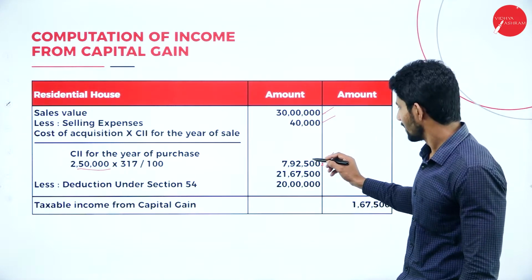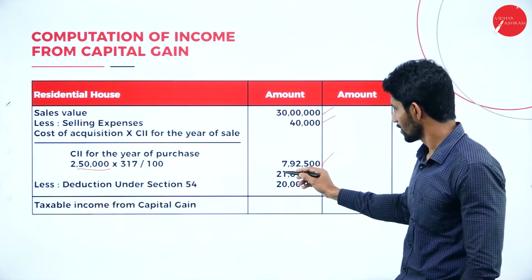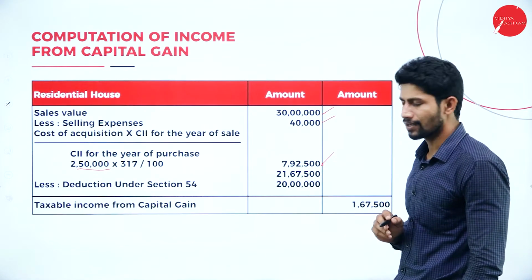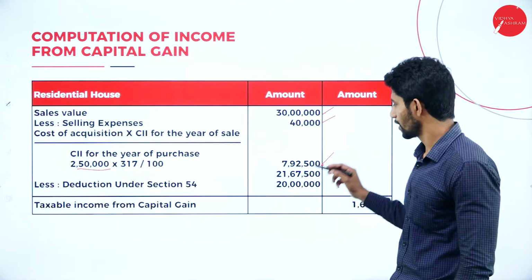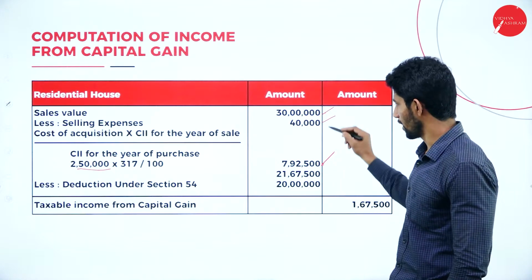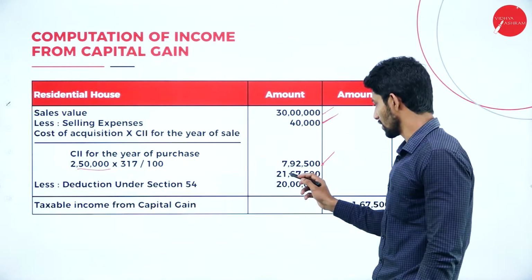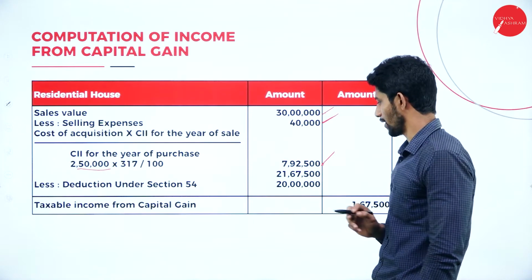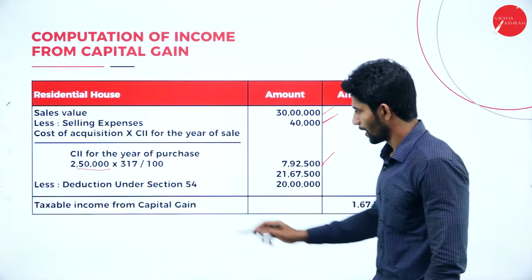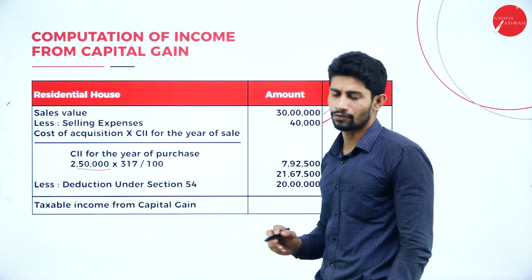If you deduct 7,92,500 and 40,000 rupees from 30 lakhs, you will get 21,67,500.